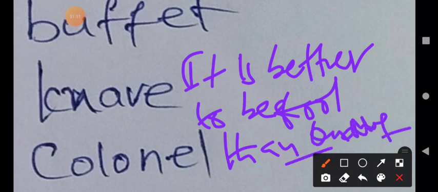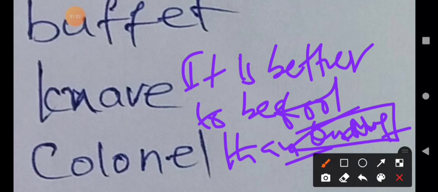K-N-A-V-E, knave. K is silent. Even a fool does not harm anyone. A knave, a dishonest person with no principles, may damage something in society. He may cause some problems in society. That's why I have written that example.